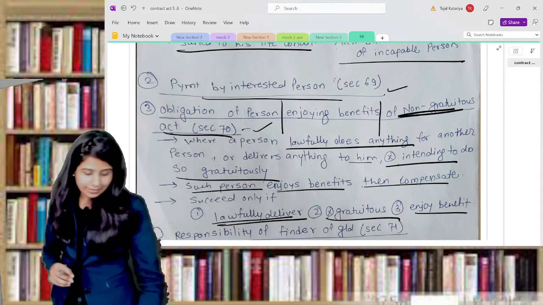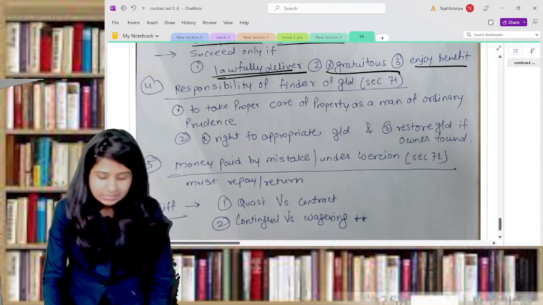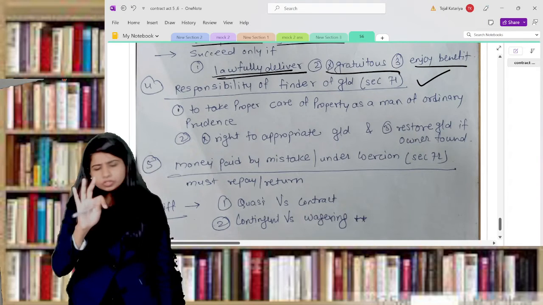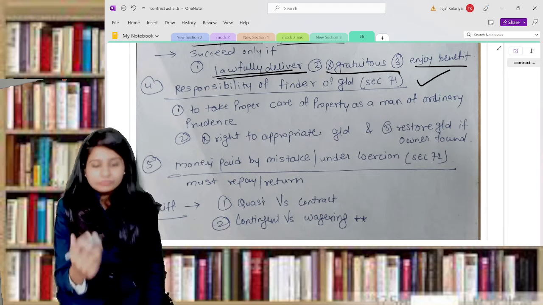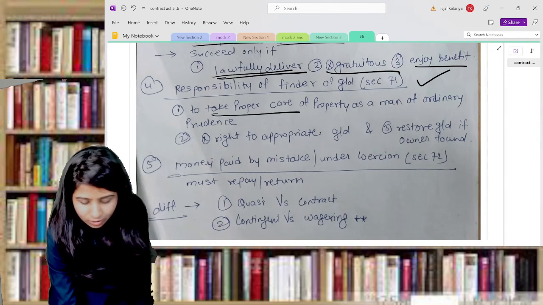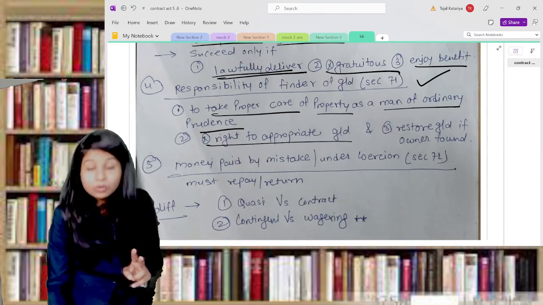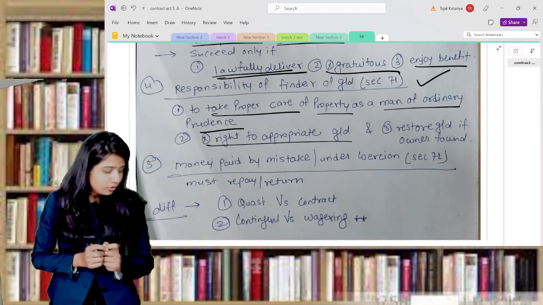That means if you are doing any non-charitable purpose kind of a thing, you should get the money for that. The next is very important, responsibility of the finder of the goods, given under section number 71. These 3 lines are very important. You're supposed to mention only these 3 keywords. First of all, as a finder of the goods, you should take proper care of that property as a man of ordinary prudence. The second is, you should not appropriate the goods.